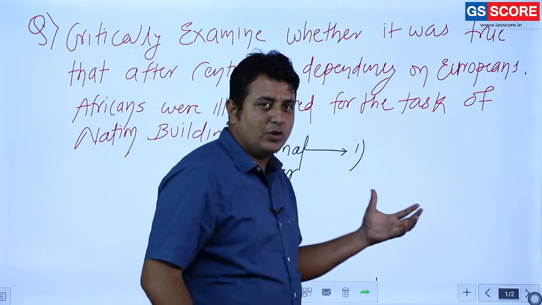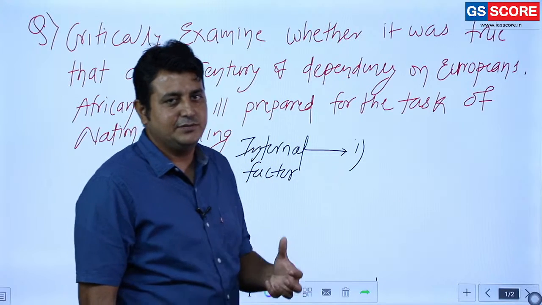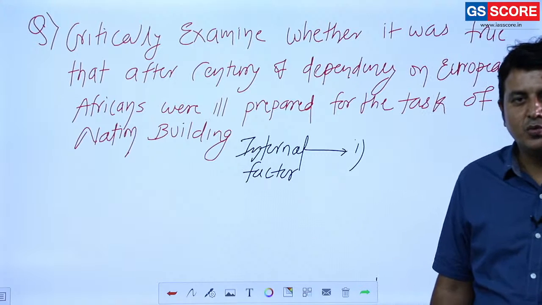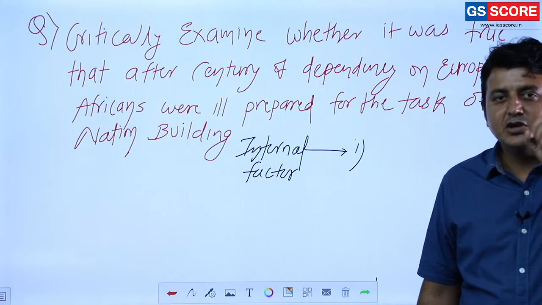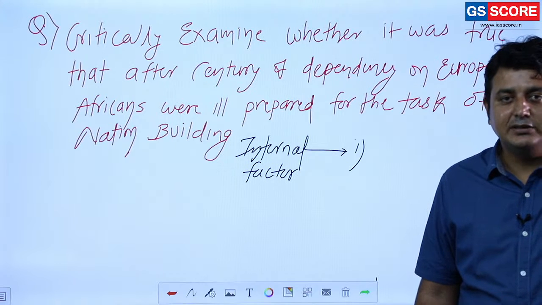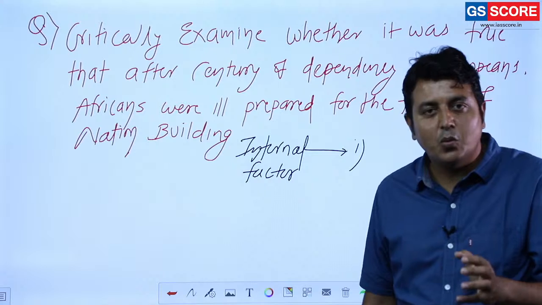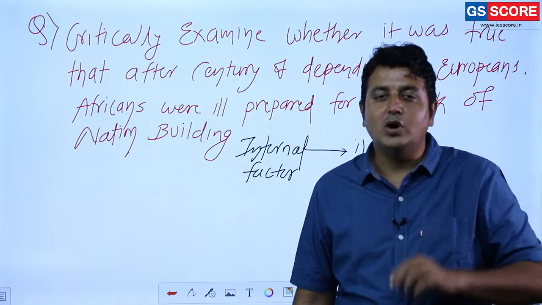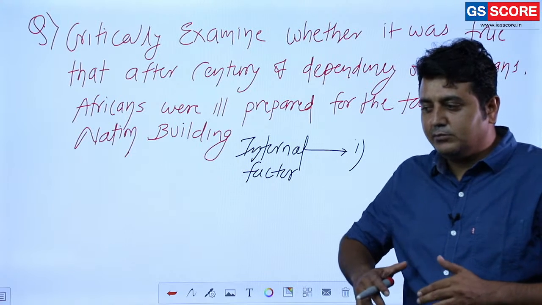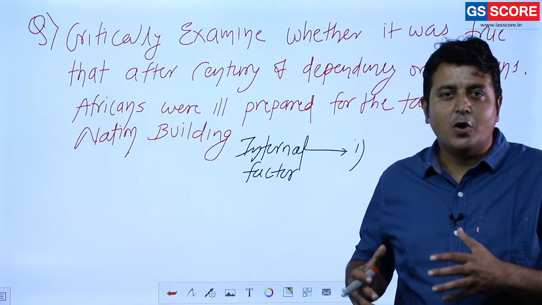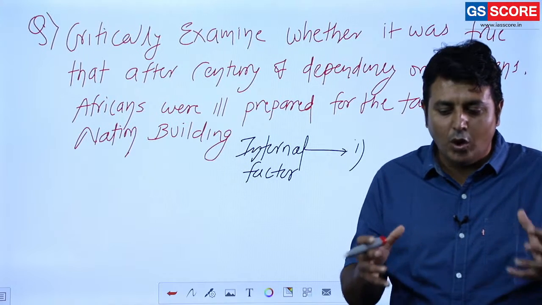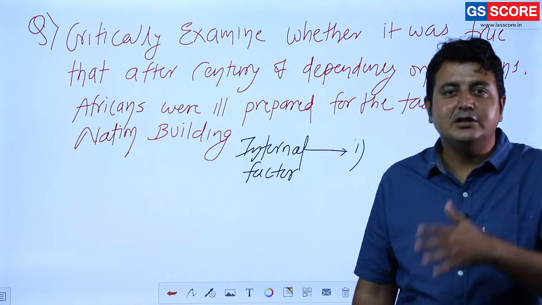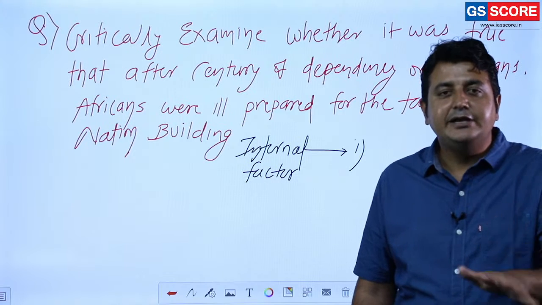So the first most important thing is diverse ethnicity. When these colonial masters established their control over these African nations, their intention was not to enlighten them. Their intention was very clear: they wanted exploitation of the resources. Clear? So they didn't introduce proper education there. They didn't want these countries to be strong. Whatever ethnic diversity or division was there, they didn't interfere in that.